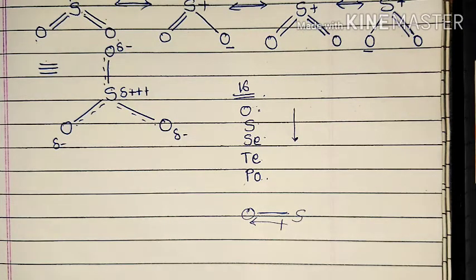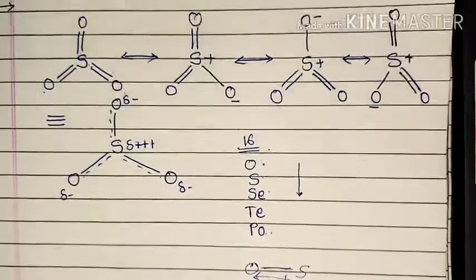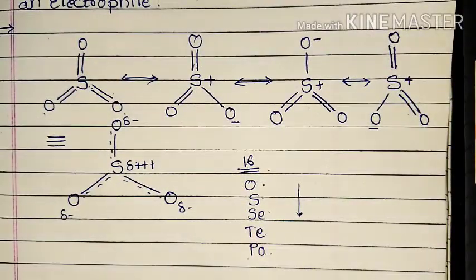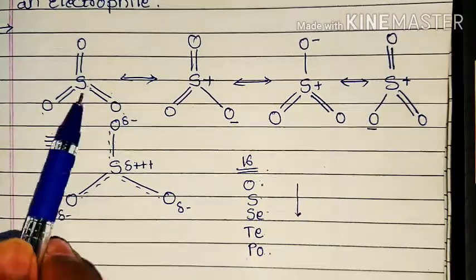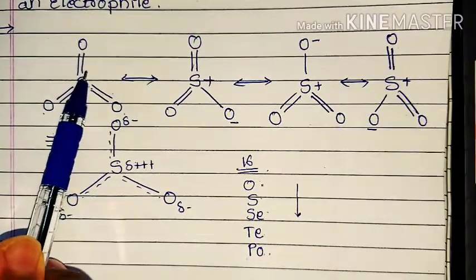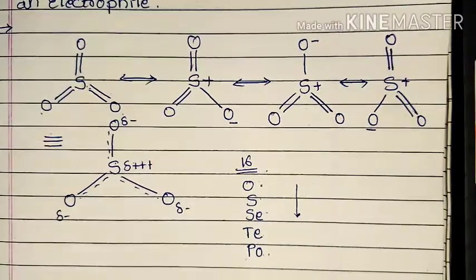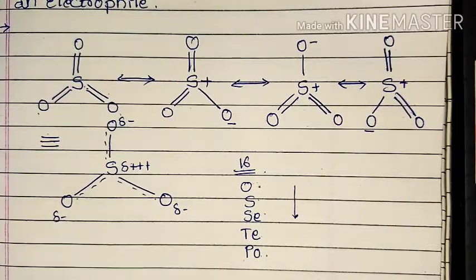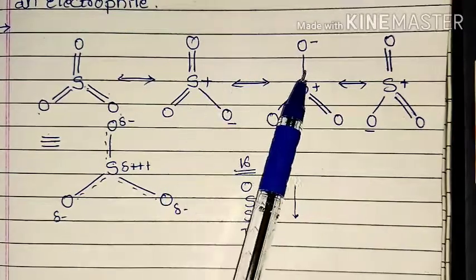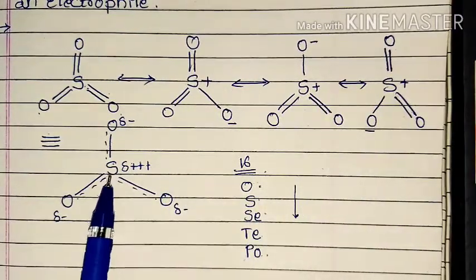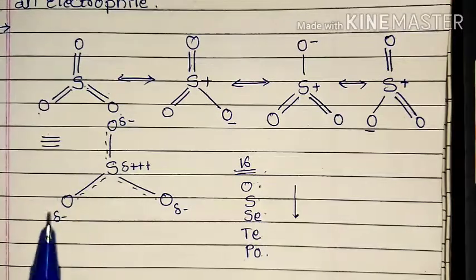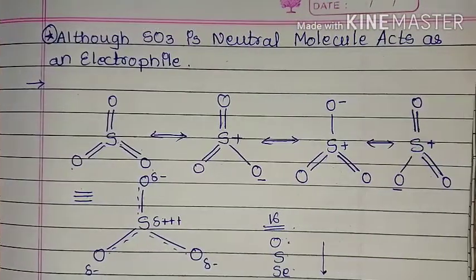In the same way, here also, since oxygen is more electronegative than sulfur, the electrons present in the double bond are going to move towards the oxygen. In all the cases, we are going to see this. Hence, the sulfur becomes electron deficient, though sulfur trioxide is a neutral molecule. Hope you have understood the concept.